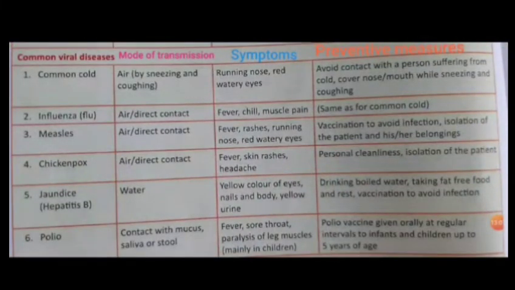Next, the common viral diseases. The common viral diseases are common cold, influenza, measles, chickenpox, jaundice, which is also known as hepatitis B, and polio. You have to learn these diseases, their mode of transmission, symptoms, and preventive measures. These are very common diseases. You should have knowledge about them.